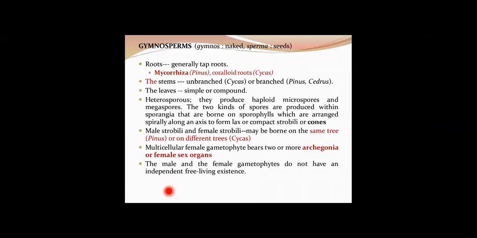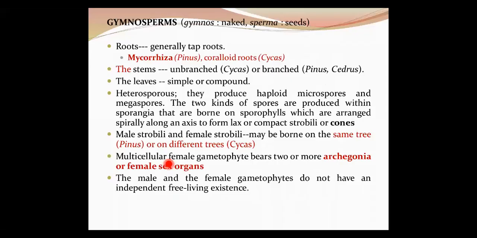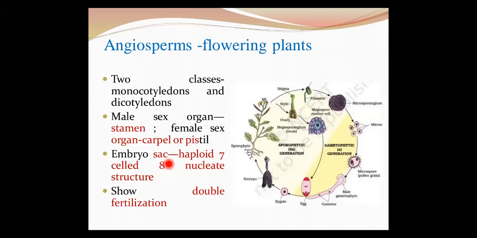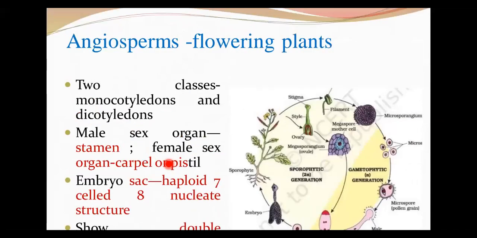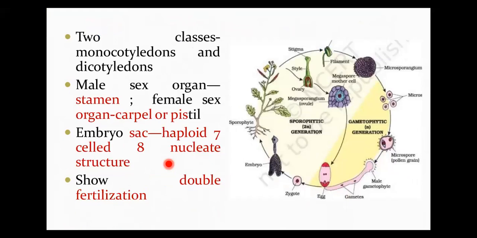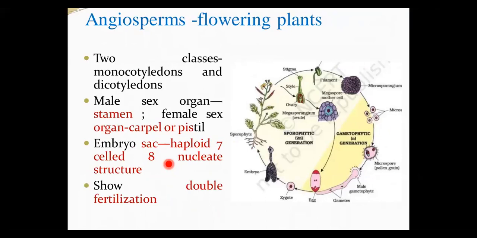This leads to formation of the zygote and further embryo development, and they show alternation of generation similar to the other groups. Now the last group is angiosperms. I will not go into details because we have another chapter where you have studied angiosperms in detail. Things to be highlighted are that they are divided into two classes, monocots and dicots. The male sex organ is the stamen, the female sex organ is the carpel or pistil. The embryo sac is a haploid 7-celled, 8-nucleate structure. One unique feature of angiosperms is double fertilization. The plant body is a diploid sporophyte, and the gametophyte is dependent on the sporophyte.